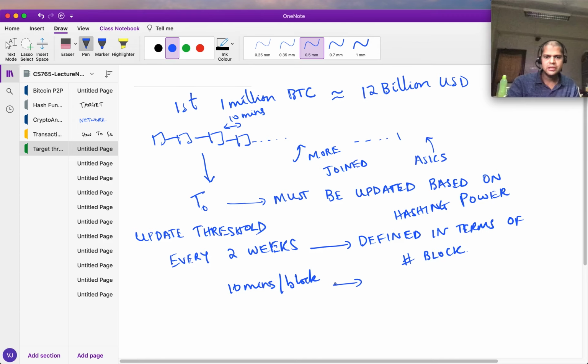That translates to roughly 2016 blocks in 2 weeks. Right? So if you actually had a block generated every 10 minutes, you would generate 2016 blocks in about 2 weeks. So he said, let's update the threshold every 2016 blocks.